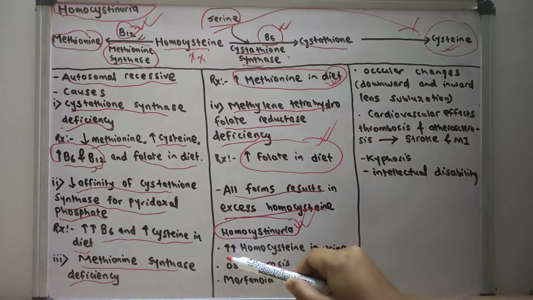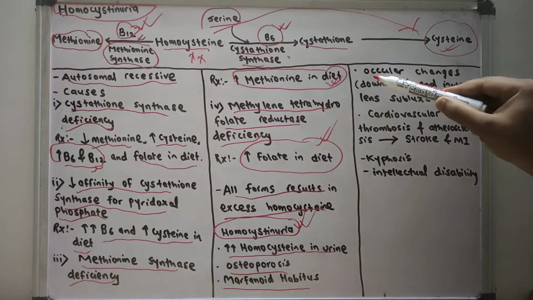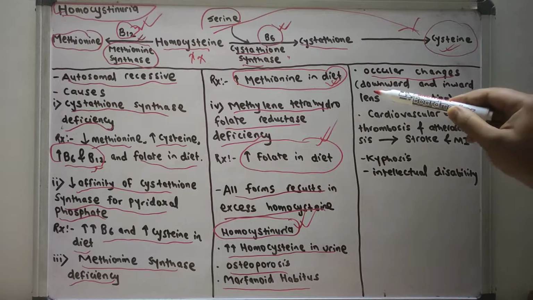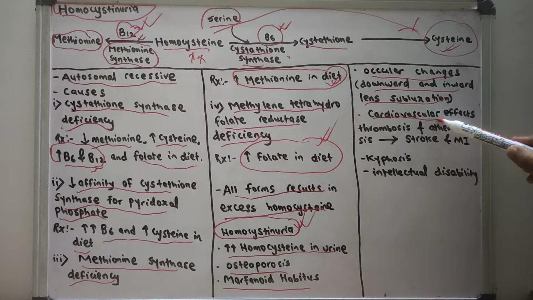We find an increased amount of homocysteine in the urine, osteoporosis, marfanoid habitus, and ocular changes like downward and inward lens subluxation. We see cardiovascular effects because there is thrombosis and atherosclerosis. More thrombosis and more atherosclerosis will lead to an increased amount of stroke and myocardial infarction.